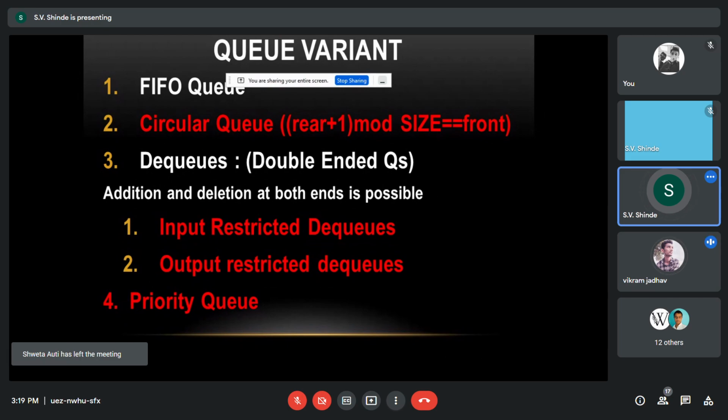Deletion operation can be achieved at the front end as well as the back or the rear position of the queue. We have two variants in DQ. One is input restricted DQ, the other is output restricted DQ, and the most important is priority queue. Taking a simple example, there is a queue in a temple.